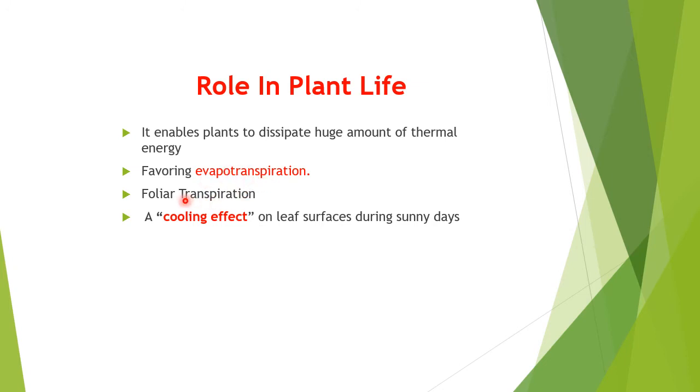So there can be foliar transpiration because of this high latent heat of vaporization. Foliar transpiration will have a cooling effect on the leaf surface during sunny days, because whenever there is a sunny day there are normally more temperature fluctuations, but because of evapotranspiration it has a cooling effect.